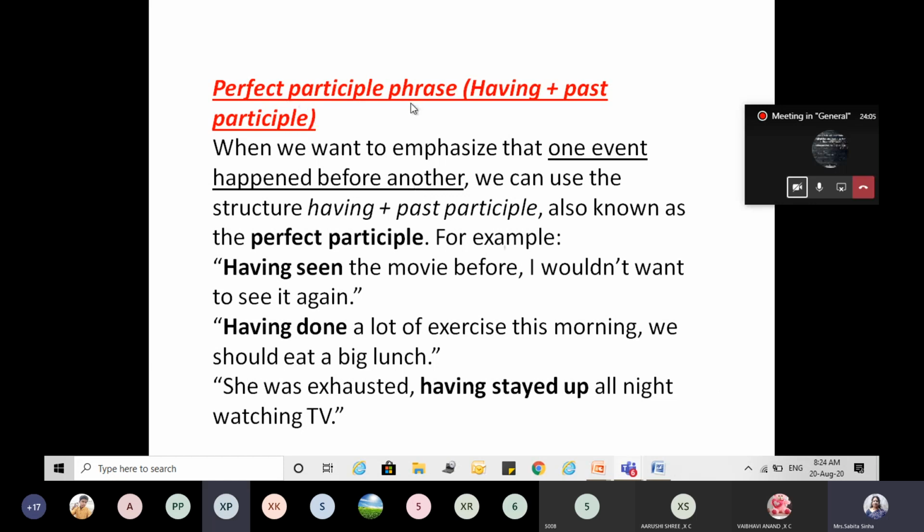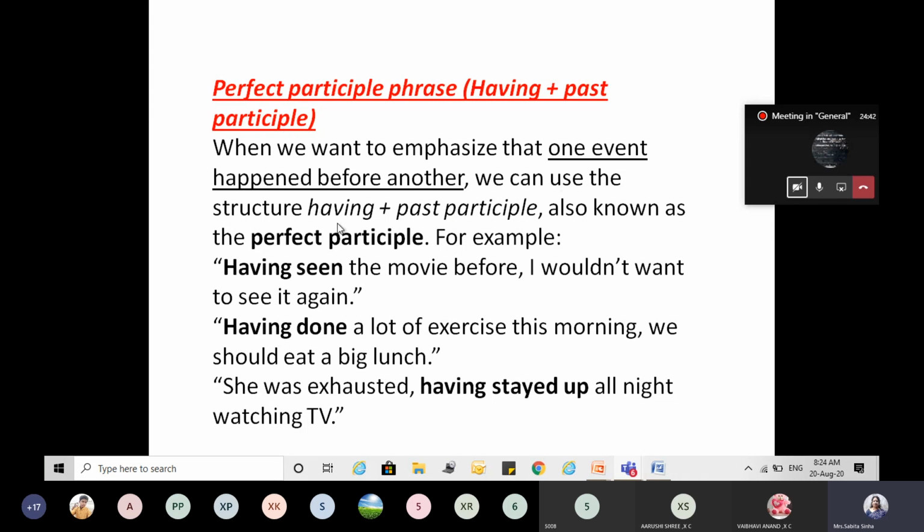Now, perfect participle phrase. We have seen perfect is have plus V3. Here, having plus past participle. Instead of ing used in the verb, it is ing which is used in the have. We want to emphasize that one event happened before other. You must have seen this while studying the tenses, how two tenses are used together, right?